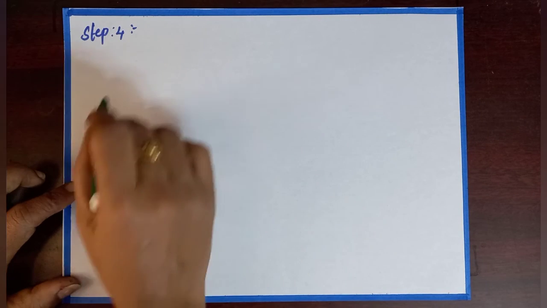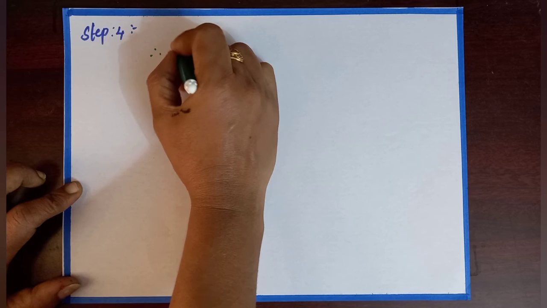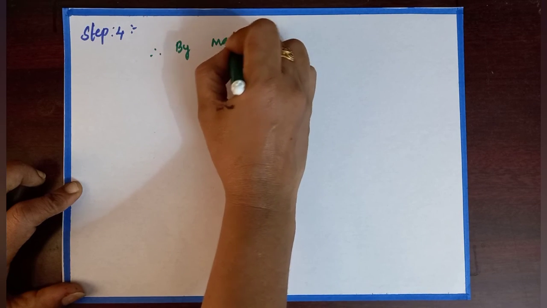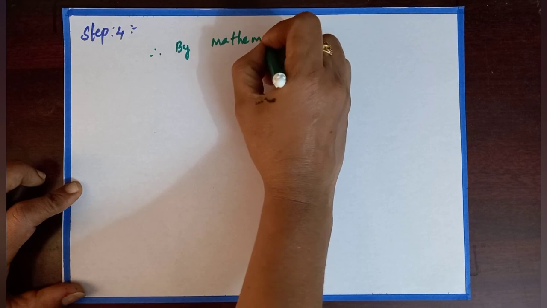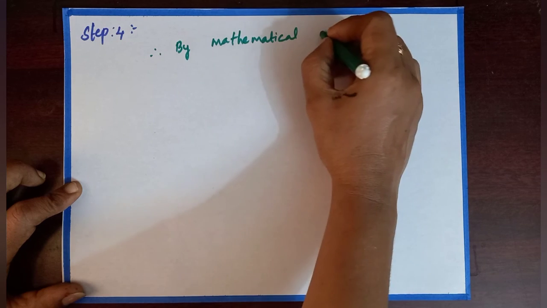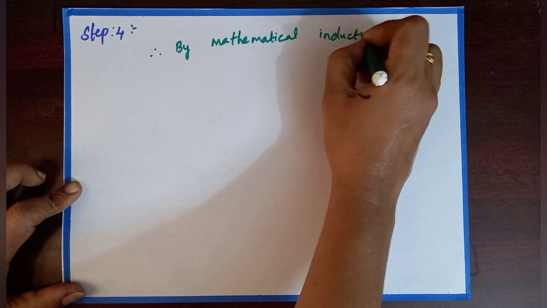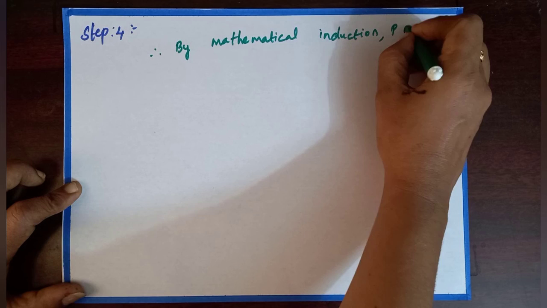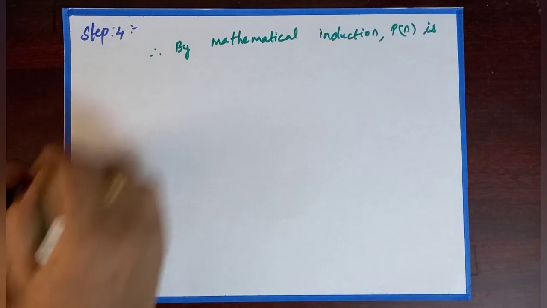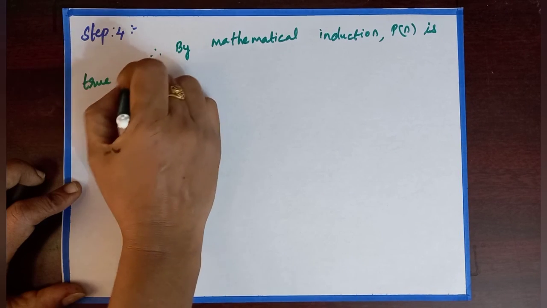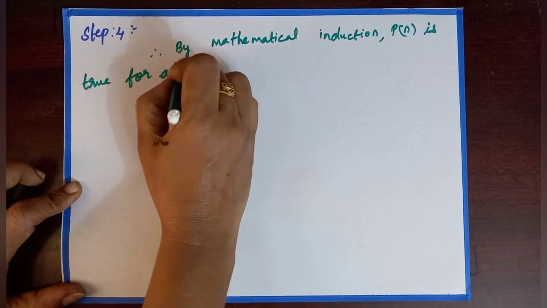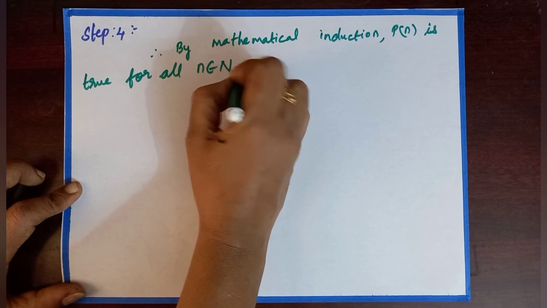Step 4. Therefore, by mathematical induction, P of n is true for all n belongs to N.